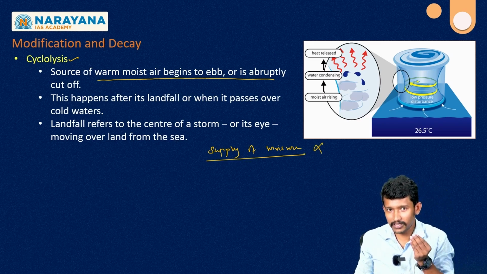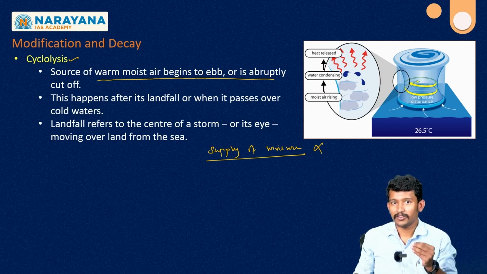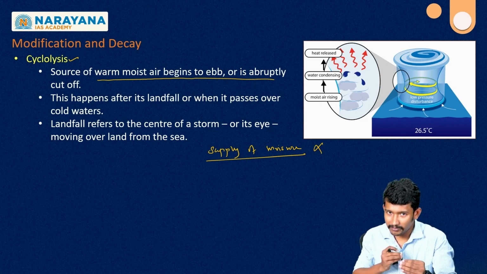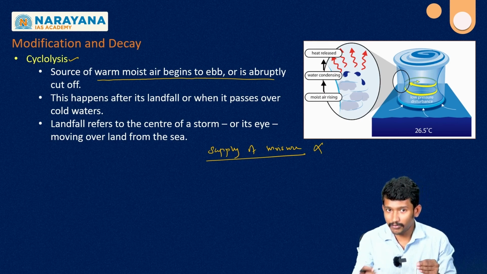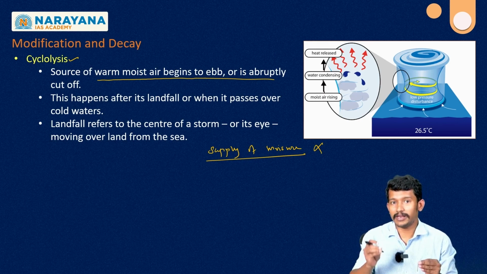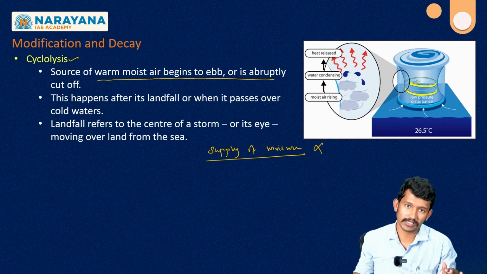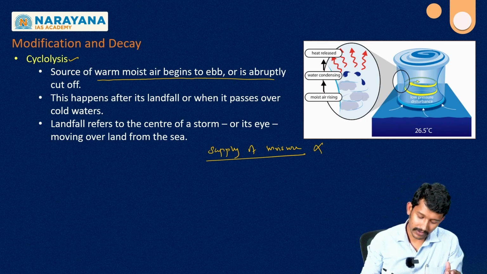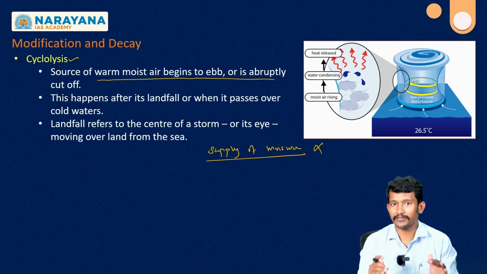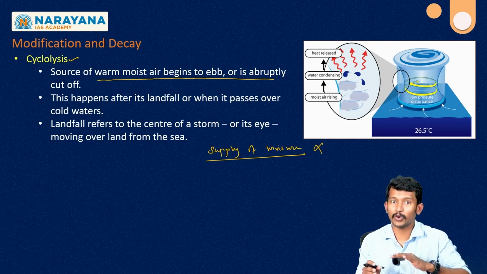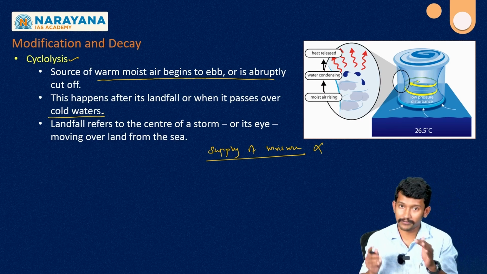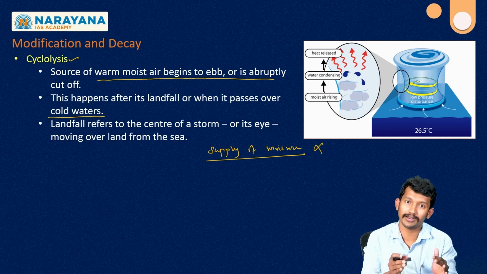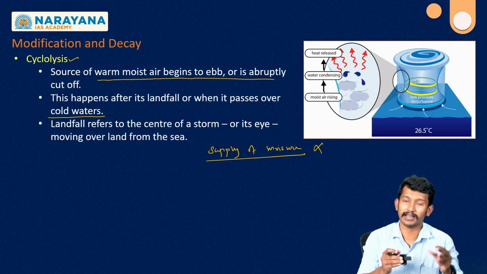So it is cut off from the warm source region needed for low pressure development and the pressure gradient force, and that will not be there. And also the supply of water is very important for the sustenance of the cyclone. So these two will get cut off, and because of this reason, we experience cyclolysis. Apart from that, we can also think from the perspective that when this cyclone moves over cold water, there is also a possibility that it can get weakened.